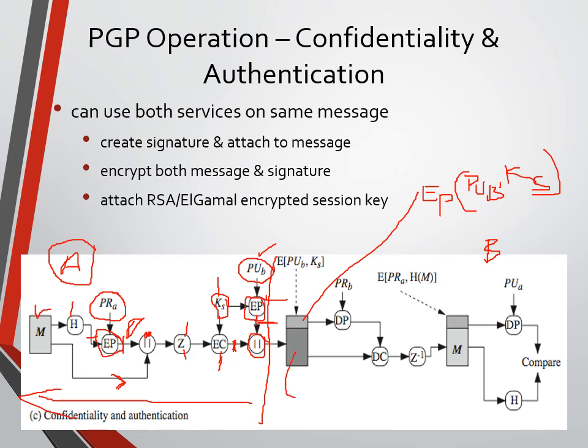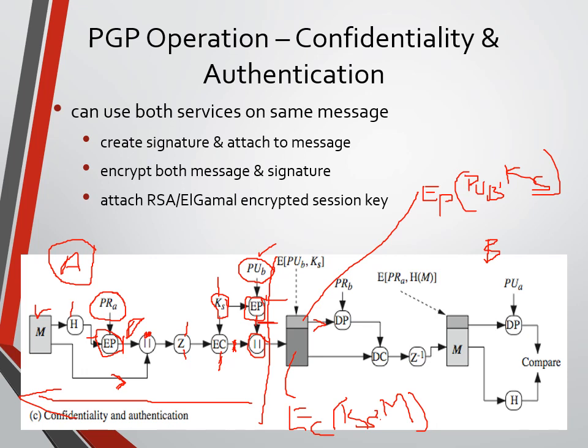The second part has the message, which is encrypted by using the session key KS. What type of encryption have we performed? EC, conventional encryption. Now we'll consider the first part.